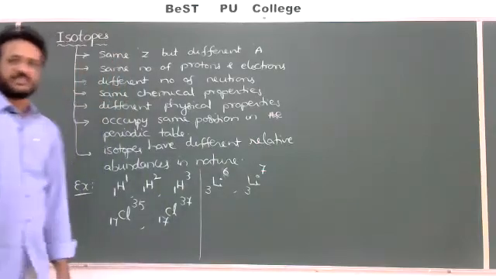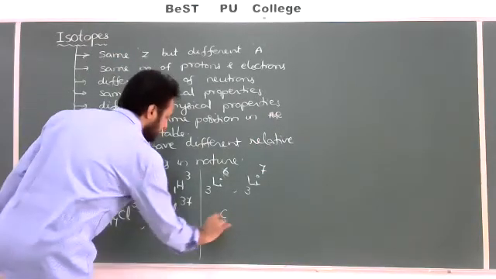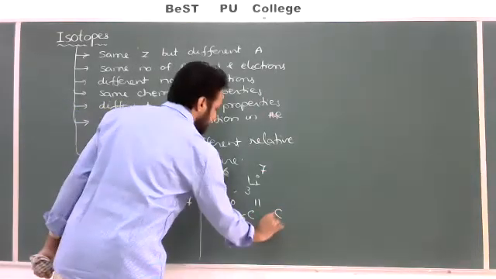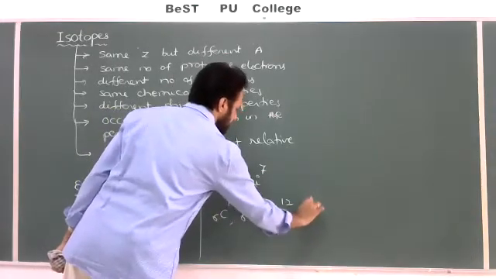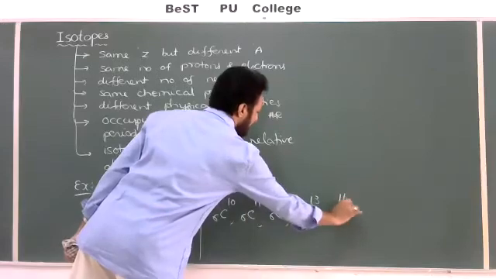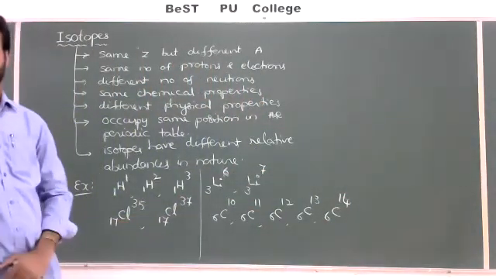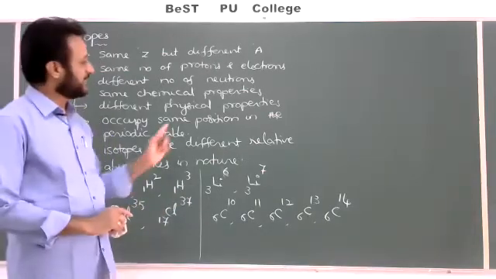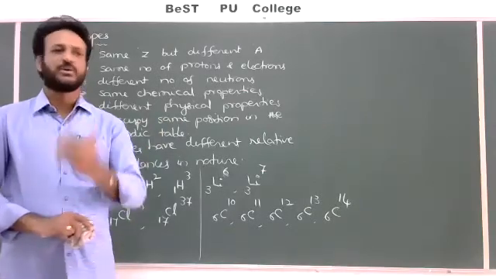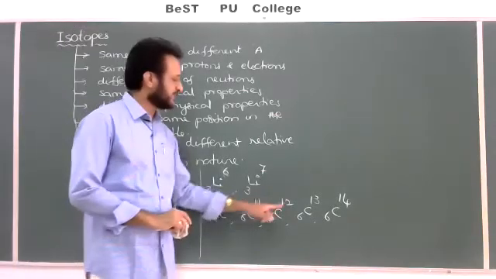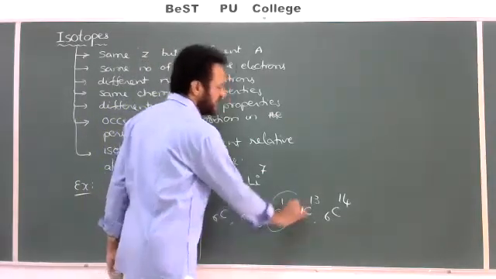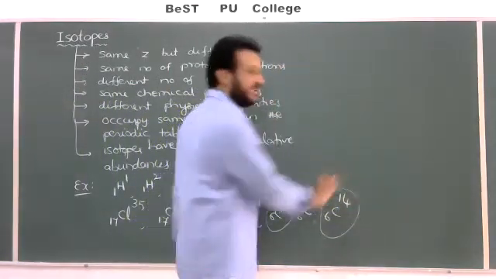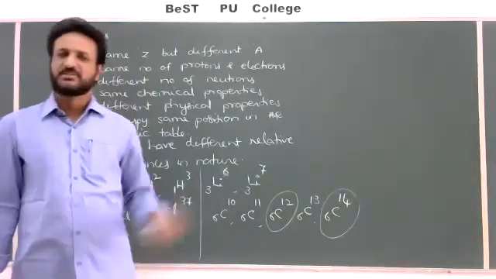So two isotopes. You may take carbon: C6 10, C6 11, C6 12, C6 13, C6 14. So carbon has various isotopes, but all the isotopes may not be stable. You have to understand they may have different physical properties and different nuclear properties also. For example, carbon C6 12 is a stable element, whereas carbon C6 14 is not stable. It is a radioactive element. So it also has radioactive properties.